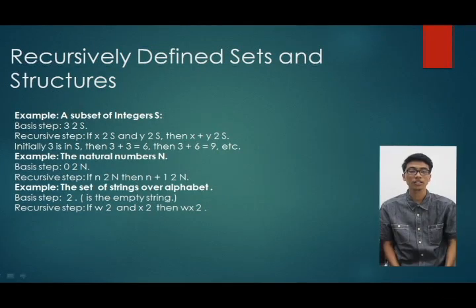Recursively defined sets and structures. Example: a subset of the integers S. Basis step: 3 is an element of S. Recursive step: if x is an element of S and y is an element of S, then x plus y is an element of S. Initially 3 is in S, then 3 plus 3 equals 6, then 3 plus 6 equals 9, etc.